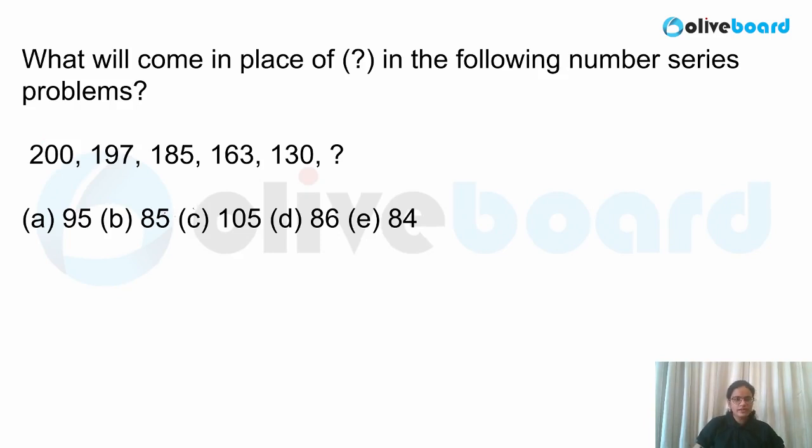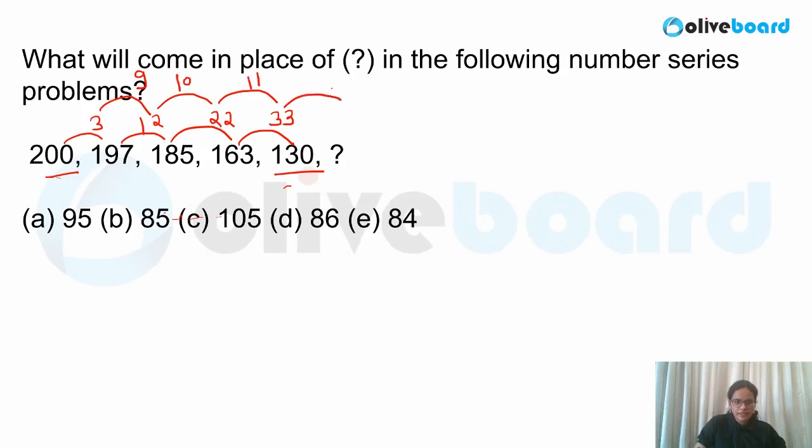So 200, 197. So this is the series given. Now here you can observe there is no much difference between the first and the last value. So simply I can calculate the difference. This difference is 3. Okay, this difference also you can calculate. It is 12. If you calculate this difference over here, that is 22. And this difference is nothing but 33, right? 33. Now again I can take the difference. Again one more time, one layer you can check. What will you get? This is nothing but 9. This is 10. This value is 11.